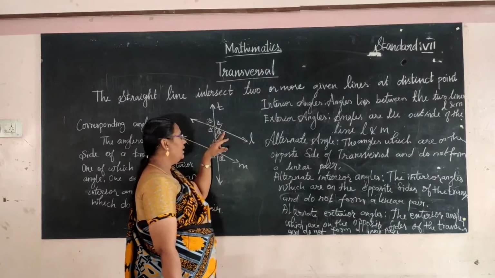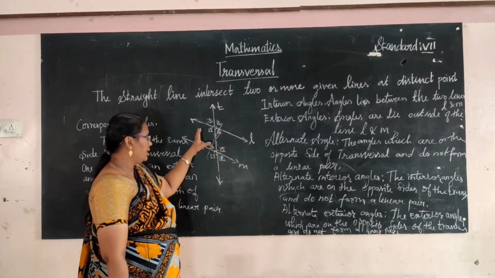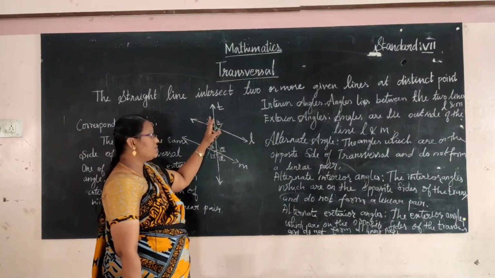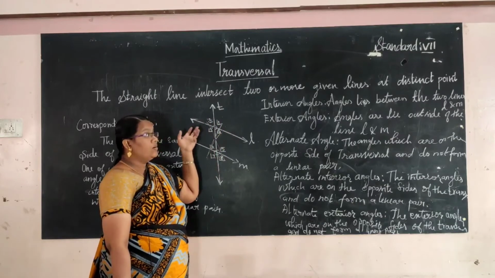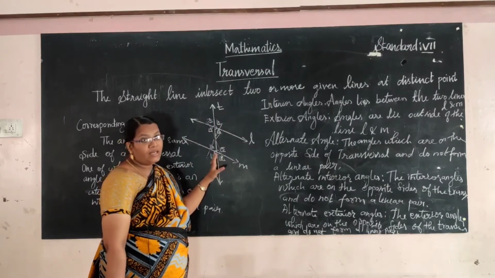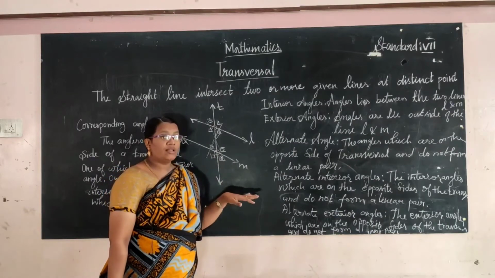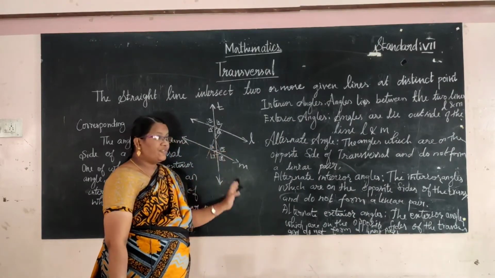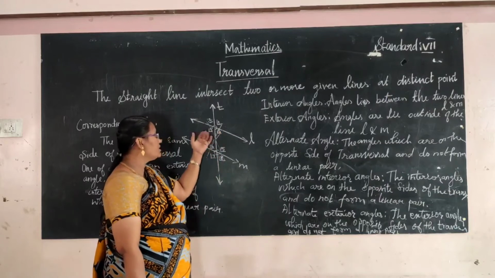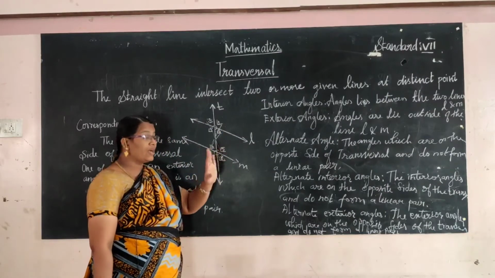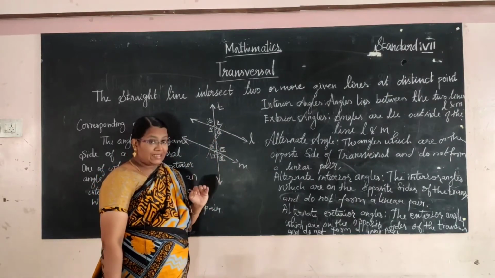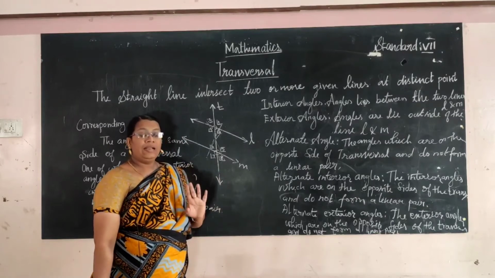Exterior angles means angles that lie outside of the lines L and M. Alternate angles means the angles which are on the opposite side of the transversal and at the same time do not make a linear pair.